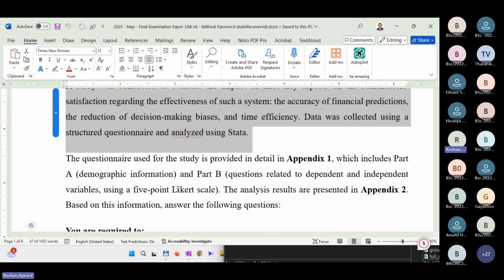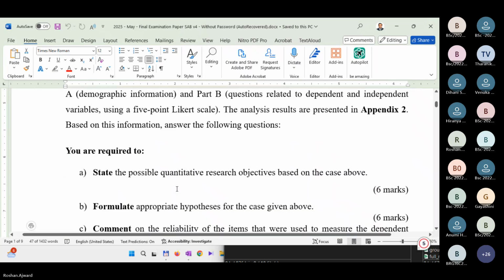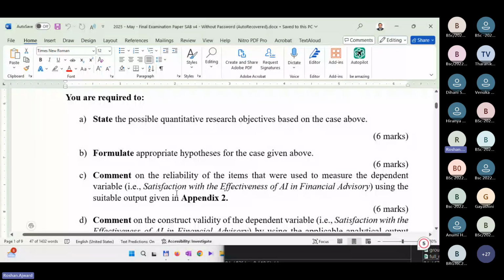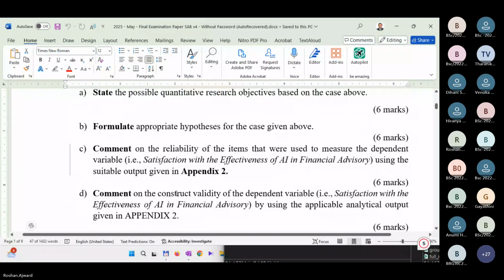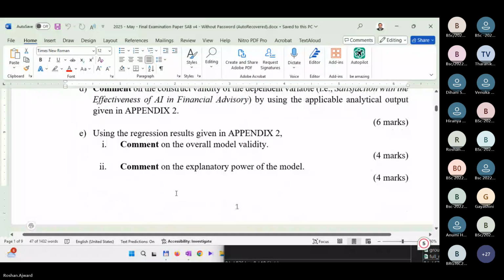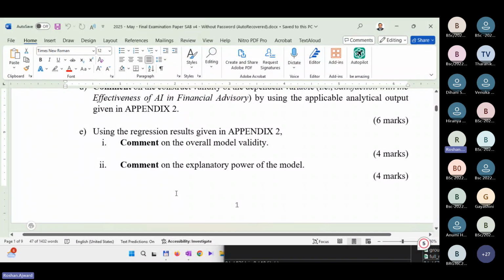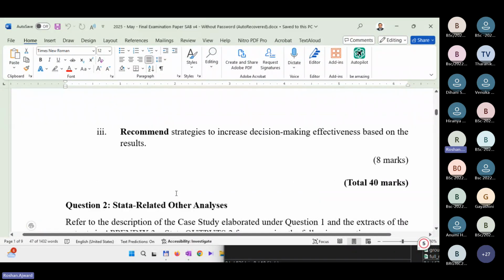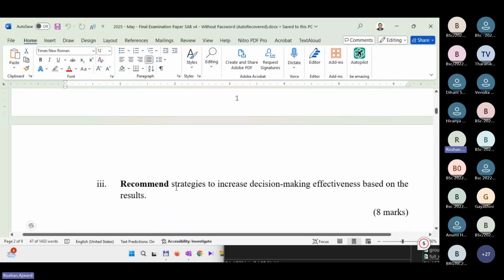Based on this information, answer the following questions. The first question is to state the possible quantitative research objectives. Then the second one, appropriate hypothesis. Then comment on the reliability, comment on the validity, comment on the overall model validity, comment on the explanatory power, and recommend strategies.